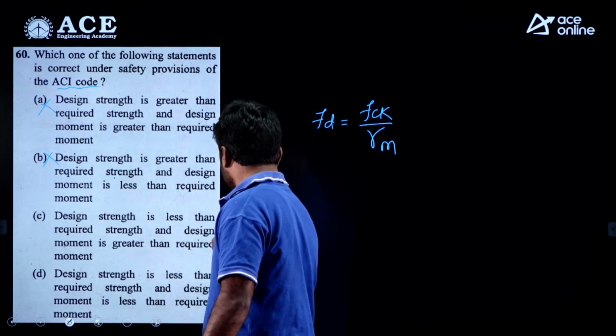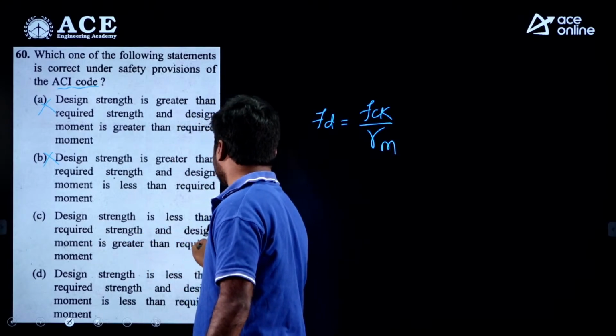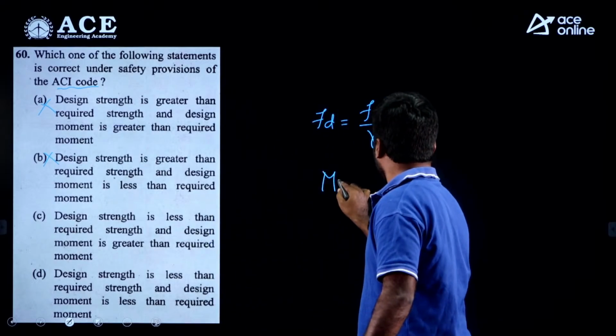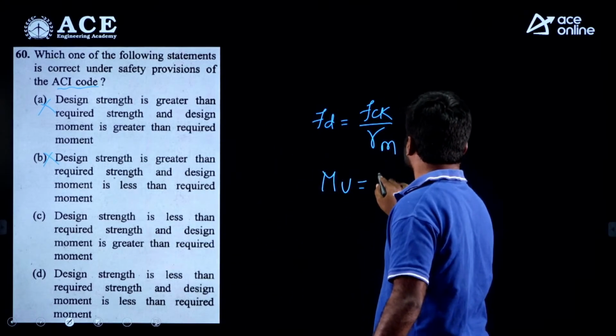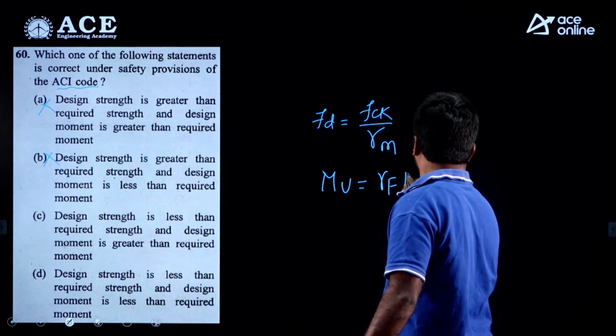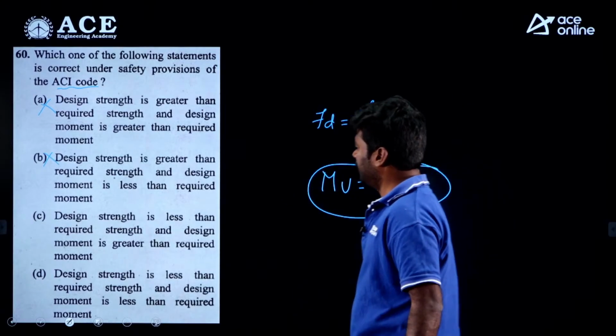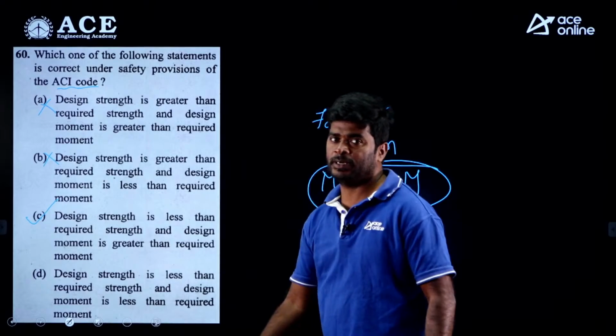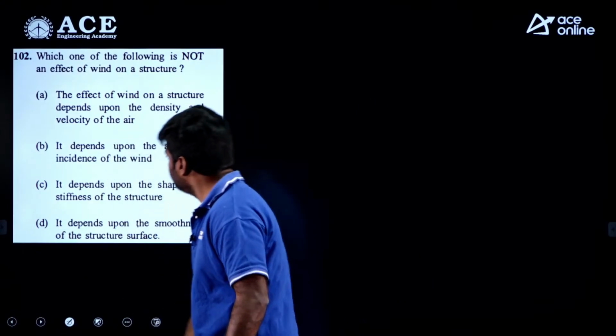Coming to the continuation, design moment is greater than the required moment. No doubt. Mu is the design moment, the sum of load factor into the working moment. This is the design moment. No doubt, option C is correct. Okay. Moving to the next question.